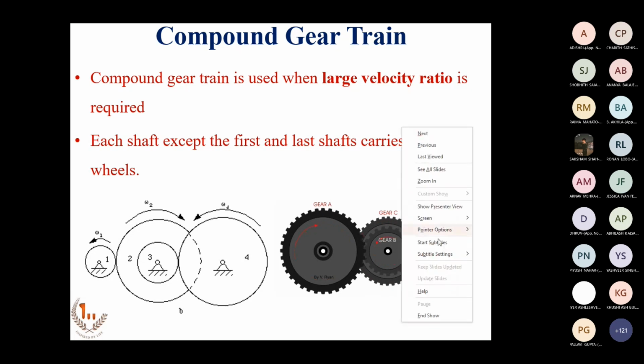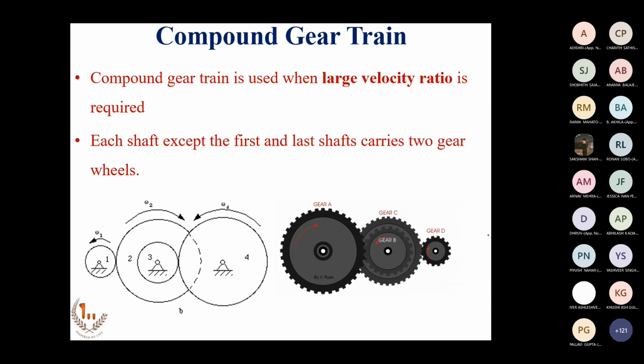So this gear C here, gear C is an intermediate gear, and the shaft here has two gears, gear B and gear C. A is meshing with B, and C is meshing with D. The two gears on the intermediate shaft, B and C, both are meshing, but B is meshing with A and C is meshing with D.